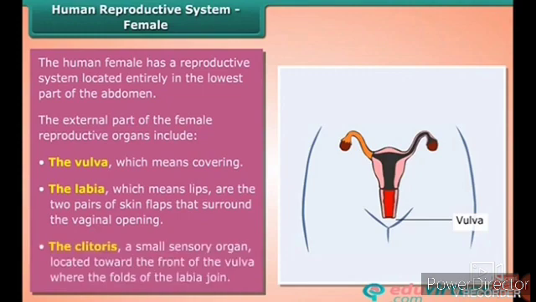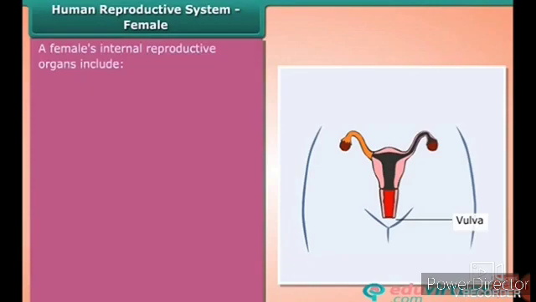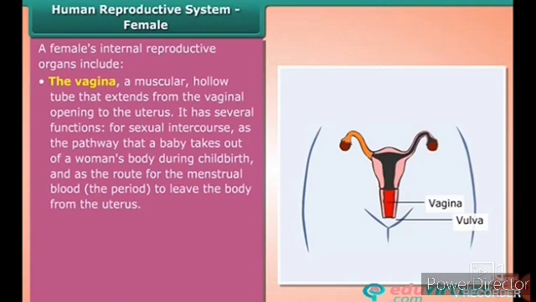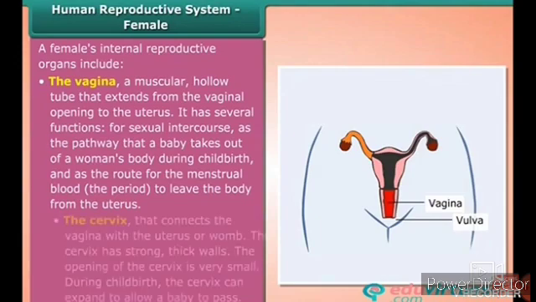The clitoris, a small sensory organ located towards the front of the vulva where the folds of the labia join. The female internal reproductive organs include the vagina, a muscular hollow tube that extends from the vaginal opening to the uterus. It has several functions: sexual intercourse, the pathway that a baby takes out of the human body during childbirth, and the route for the menstrual blood to leave the body from the uterus.